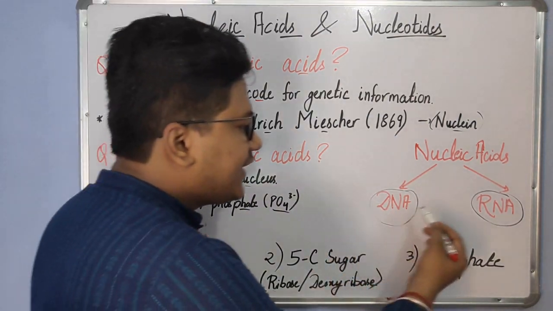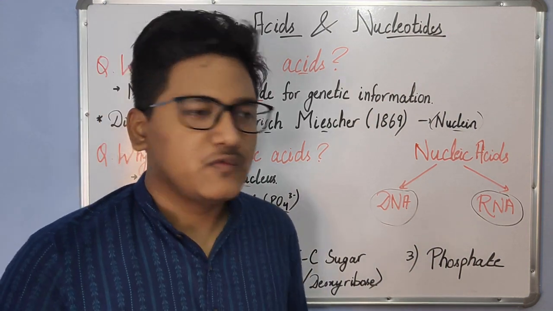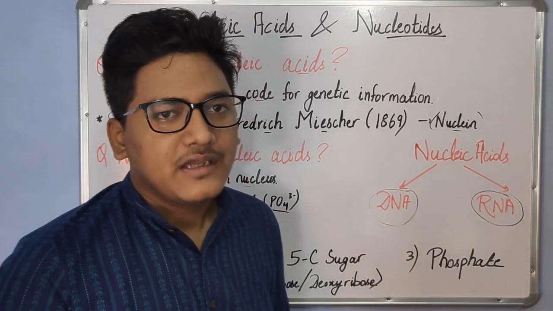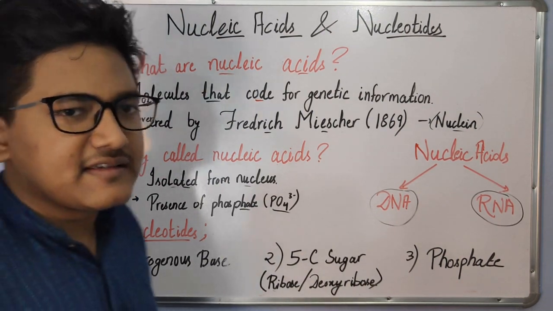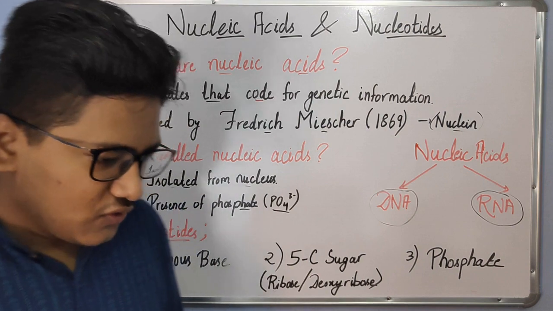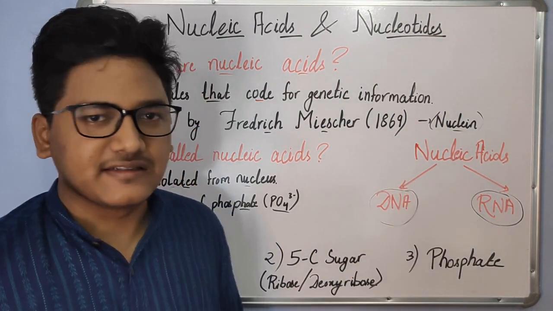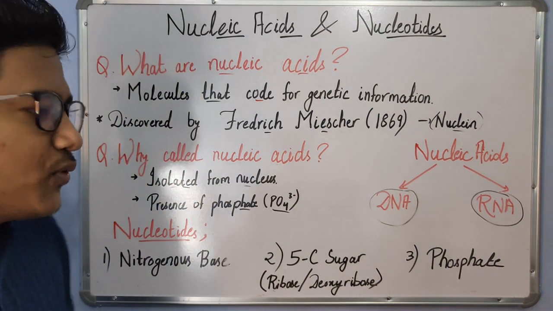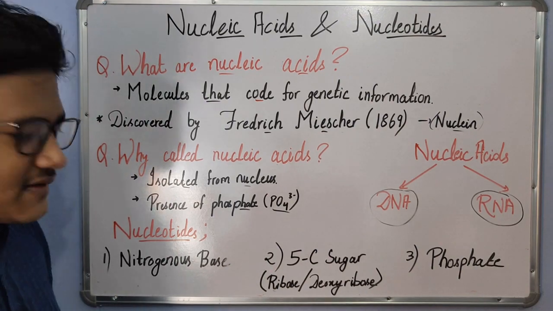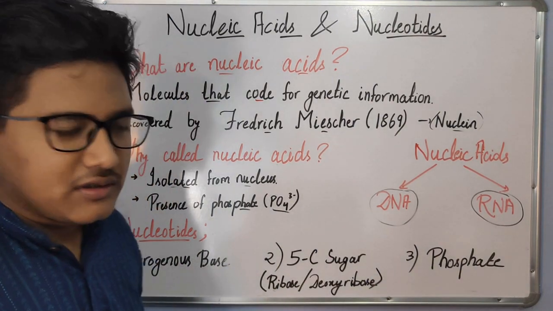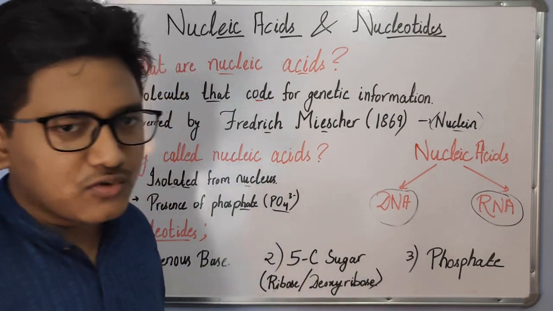And these DNA and RNA differ because of the presence of a 5-carbon sugar, which is different in both of them. So let's look into nucleotides and see what are the differences and how these are made. So nucleotides are the monomeric unit or building block of nucleic acids, and these are composed of 3 major groups. First, a nitrogenous base. Second, a 5-carbon sugar, and this 5-carbon sugar can be either a ribose sugar or a deoxyribose sugar.